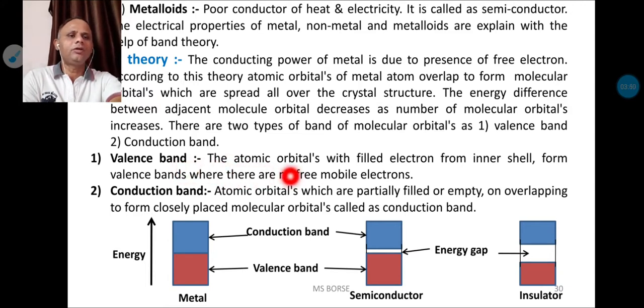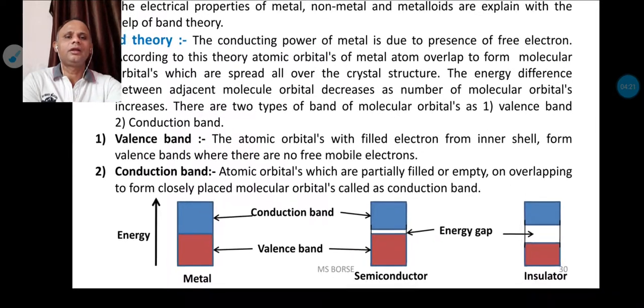The atomic orbitals filled with electrons from the inner shell form the valence band, where there are no free or mobile electrons. That means in this band there will be no free electron. This band is called the valence band.